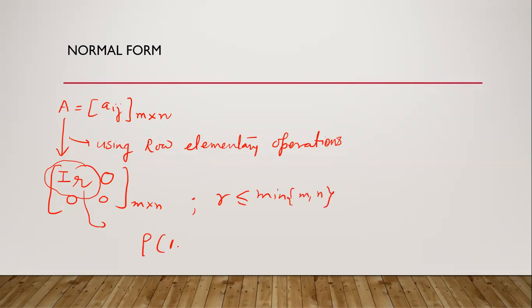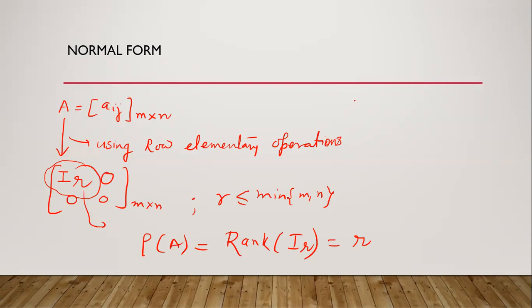Then the rank of this matrix is equal to the rank of IR, the identity matrix of order r, that is actually r. So using row elementary operations, we change any matrix A into the form of an identity matrix, and the rest of the entries will be 0 entries. Then the rank of the matrix will be equal to the rank of the identity matrix.